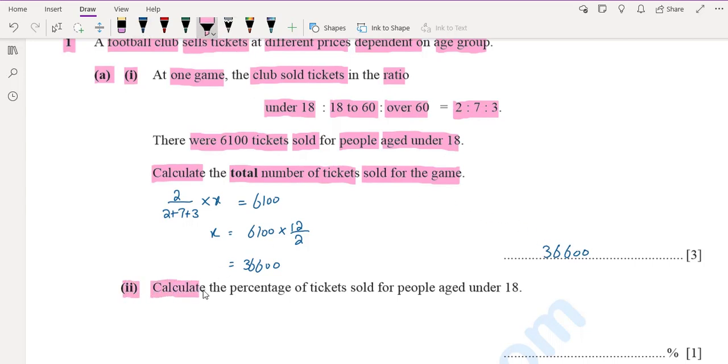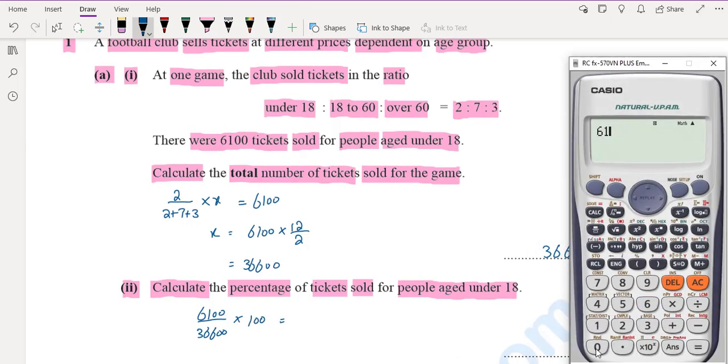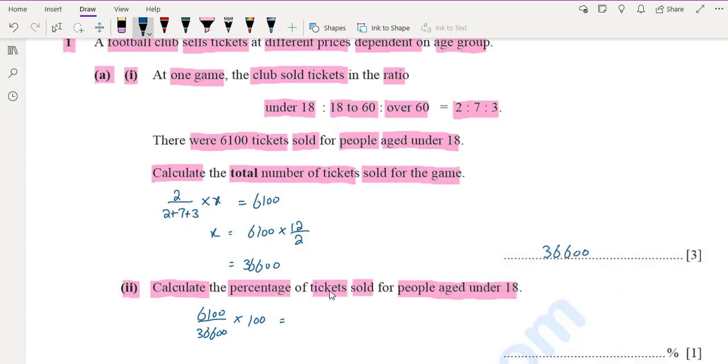Part B. Calculate the percentage of tickets sold for people aged under 18. The number of tickets sold for people aged under 18 is 6,100 over the total number of tickets, 36,600, multiplied by 100. 6,100 over 36,600 multiplied by 100 is 16.7.